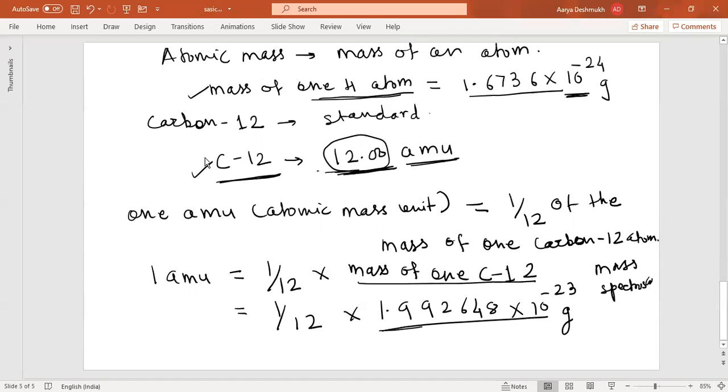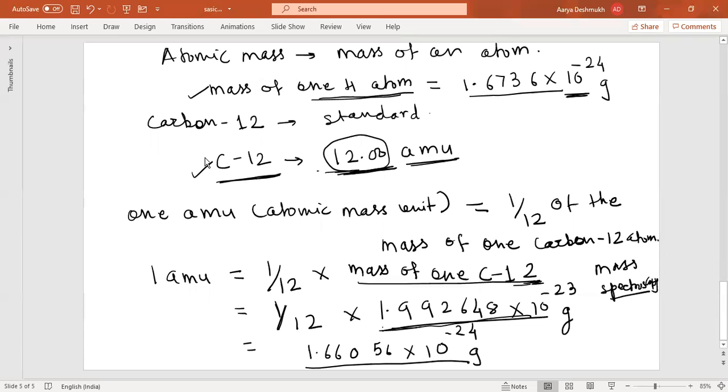The mass of one atom of carbon 12 was determined by a technique like mass spectroscopy, and when you solve this, you will get 1 AMU equal to 1.66056 into 10 raised to minus 24 grams. So this is nothing but 1 AMU, remember.